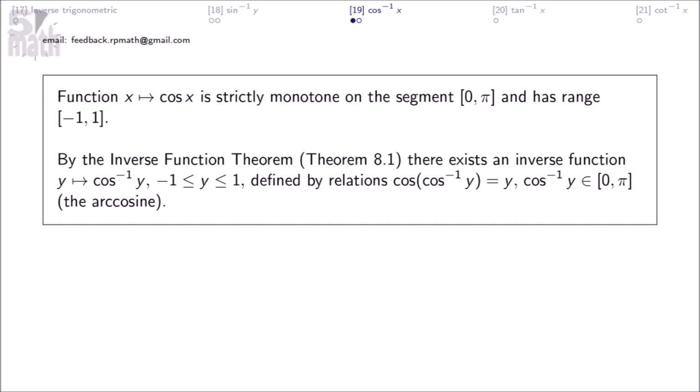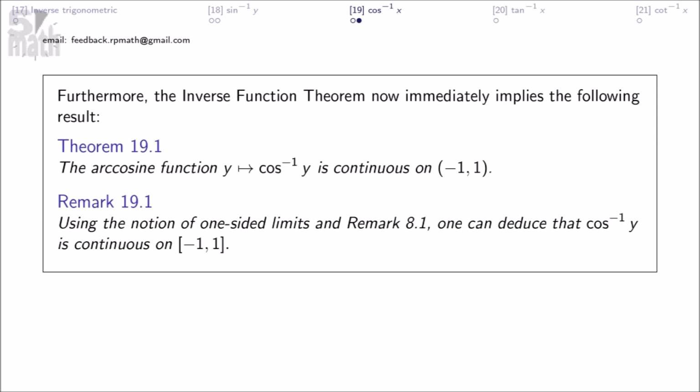Function cosine is strictly monotone on the segment and has range. By the inverse function theorem, Theorem 8.1, there exists an inverse function, inverse cosine, defined by relations. Furthermore, the inverse function theorem now immediately implies the following result. The arccosine function is continuous on -1 to 1 not inclusive. Using the notion of one-sided limits and remark 8.1, one can deduce that inverse cosine is continuous on -1 to 1 inclusive.